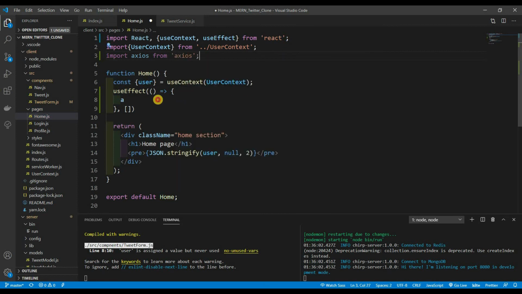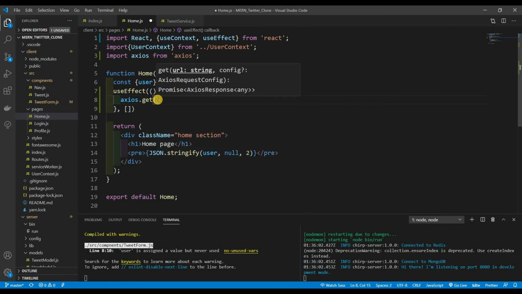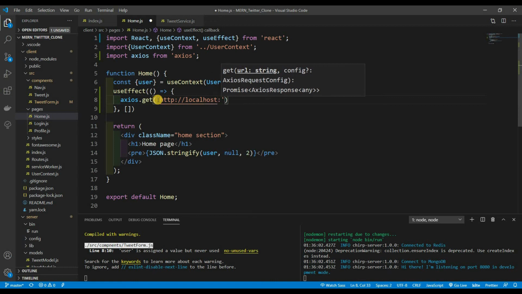Then we're going to say axios.get http://localhost:8080/tweets. Dude, we need to clean this up as well, because this is being repeated so many times. We could actually just put that somewhere.